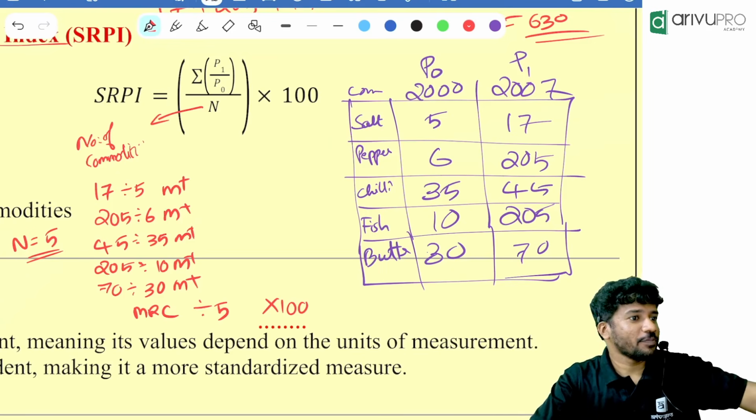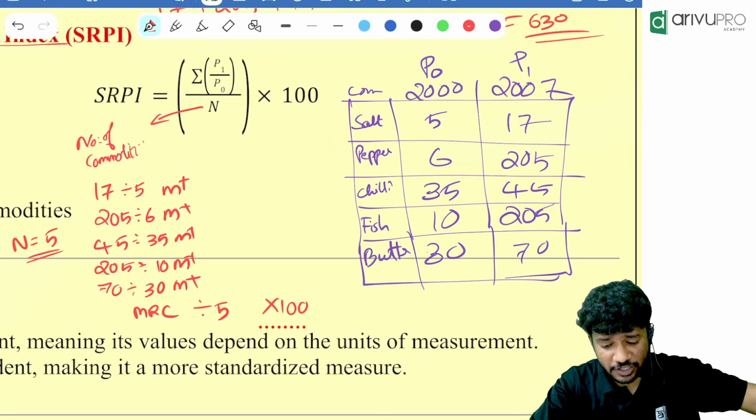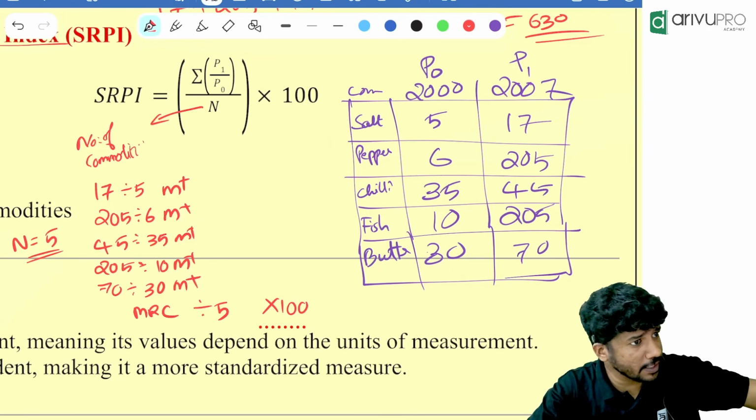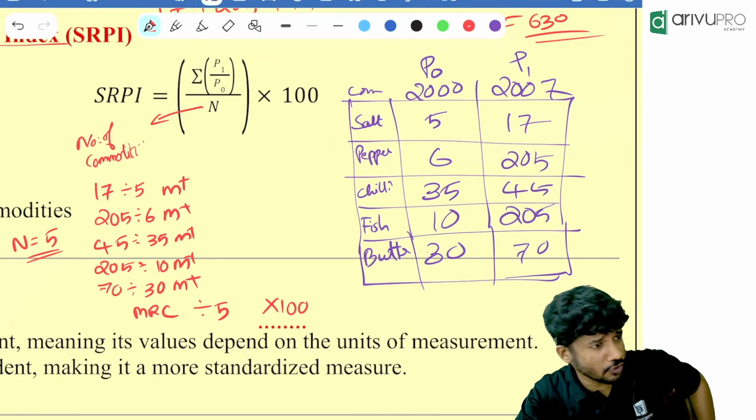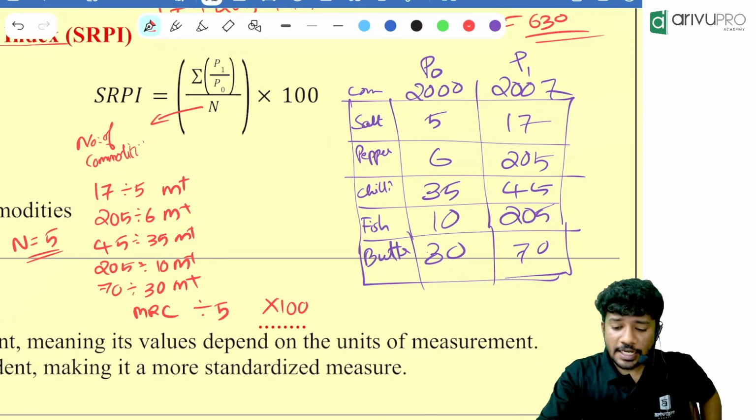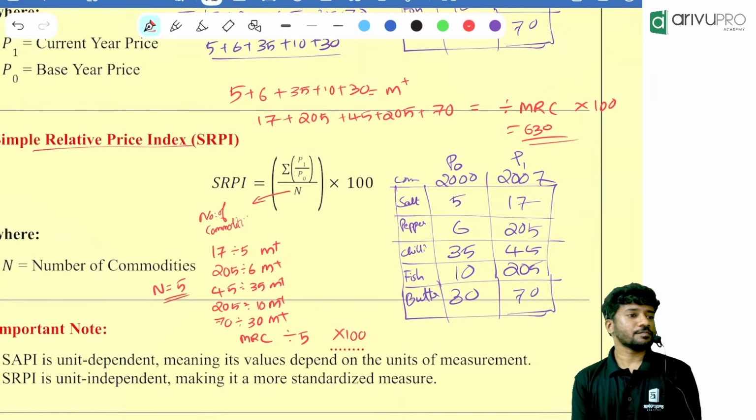Done. So check again. Then MRC divided by 5 into 100. You will get the answer. Everyone else is getting it right, so you should also get it. Check again.